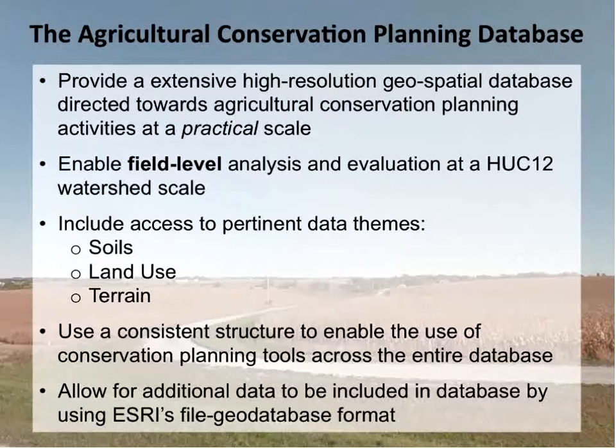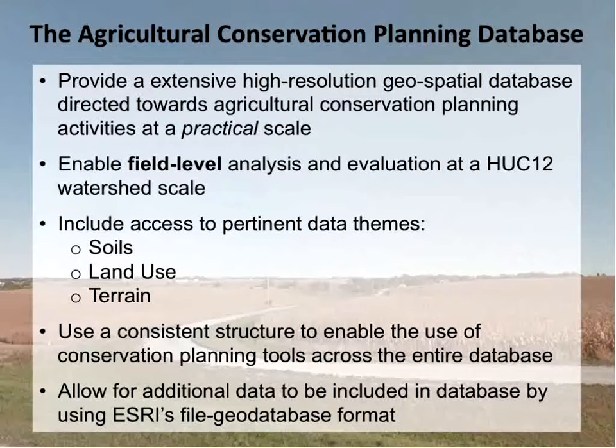Pertinent to conservation planning are three core data sets that we use: soils, land use, and terrain. Again, the attempt here is to develop a consistent data structure which will enable us to develop tools that will run across any of the watersheds in the database.